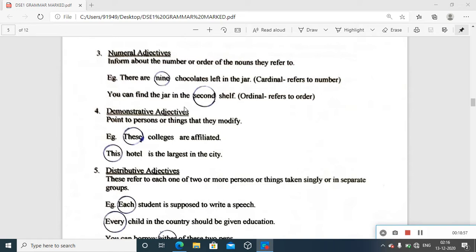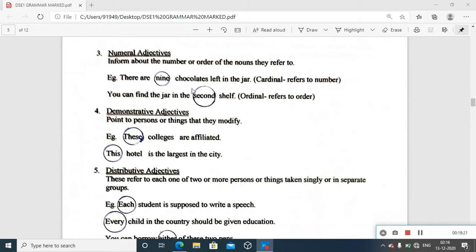In the class, if you are taking the example, the student sitting in the first bench, second bench, third bench, so that bench, the order, the position, you can look for a bench using the order. You get an idea about the bench or the shelf. But first, second, third, fourth, it's not one shelf or 2 shelves.